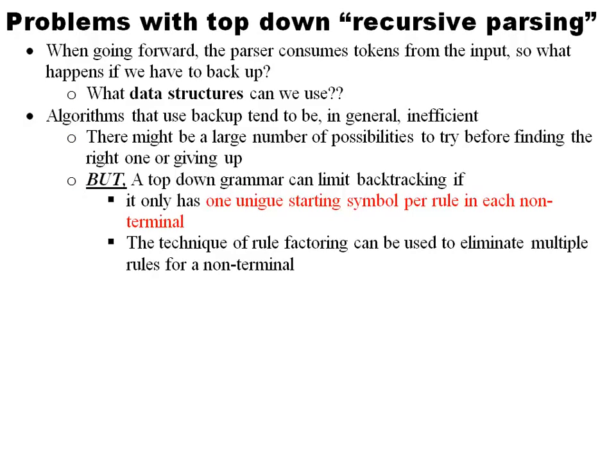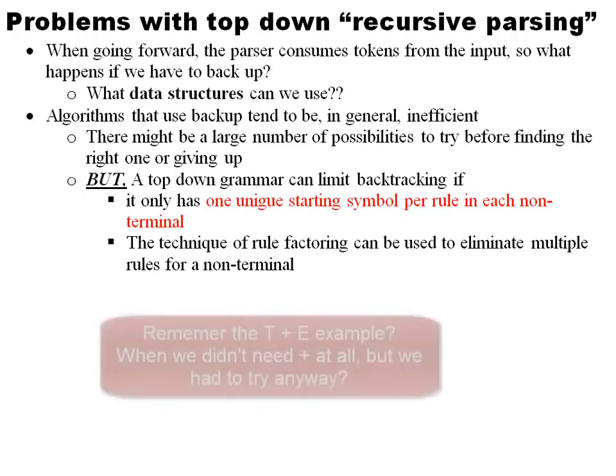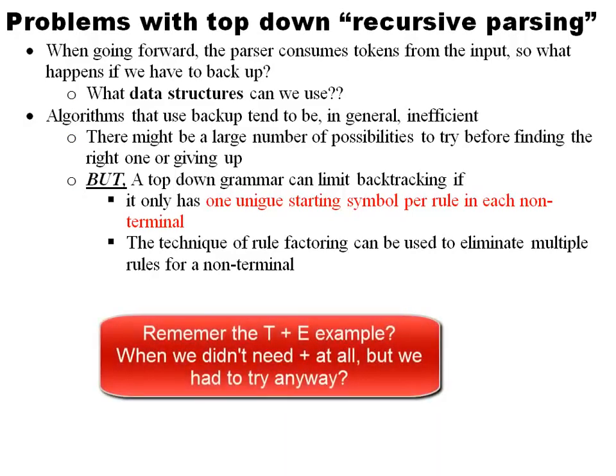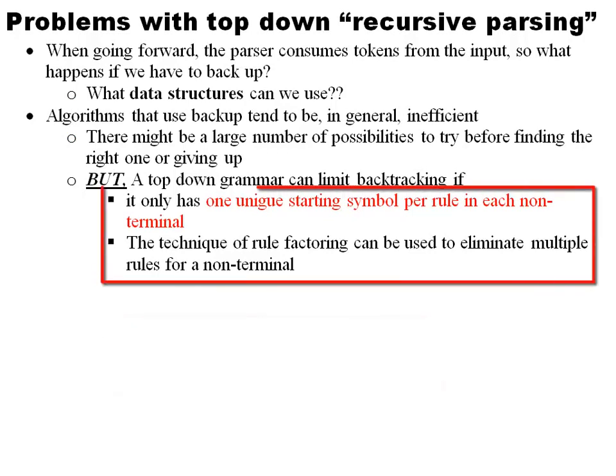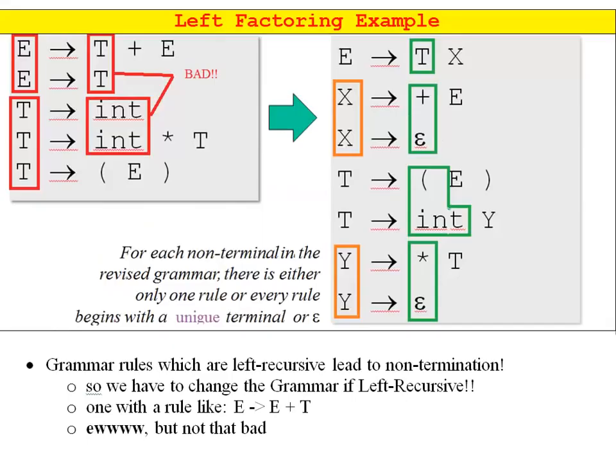There might be a large number of possibilities before we try finding the right one. Remember some of the examples we had where it tried the possibility but it wasn't even close from the start. But a top-down grammar can limit backtracking if it has one unique starting symbol per rule in each terminal. Here's what I mean.